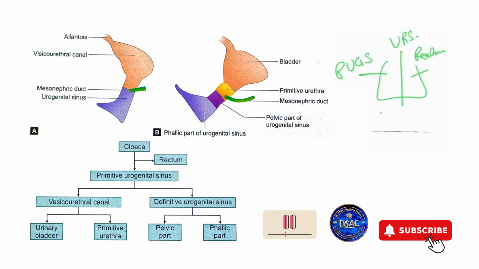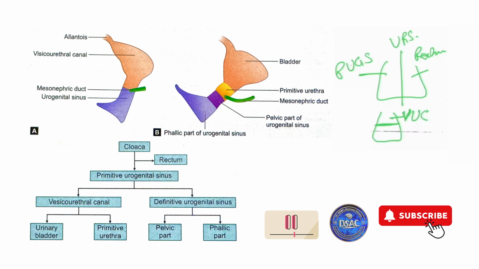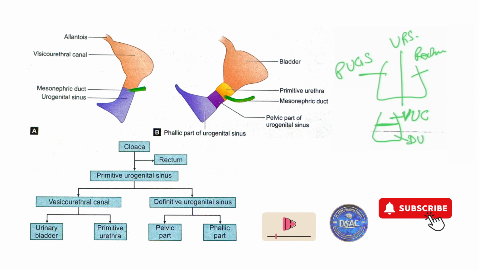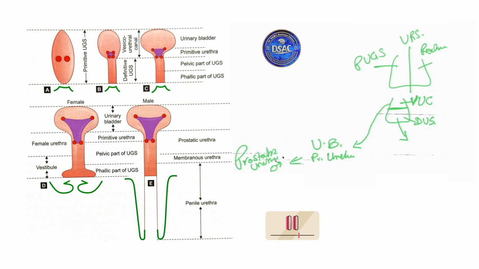Primitive urogenital sinus will now be divided into upper portion as the vesico-urethral canal, and this is the definitive urogenital sinus. So vesico-urethral canal will now be forming the urinary bladder and the primitive urethra, which actually will form the prostatic urethra in males and the female urethra. The definitive urogenital sinus will form the pelvic and phallic portion of the male urethra.